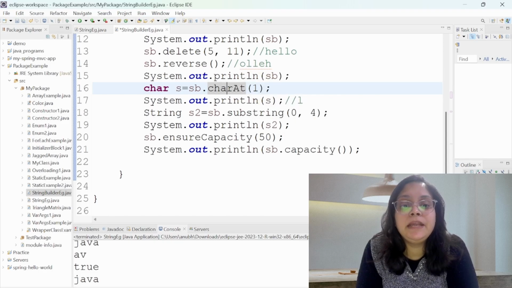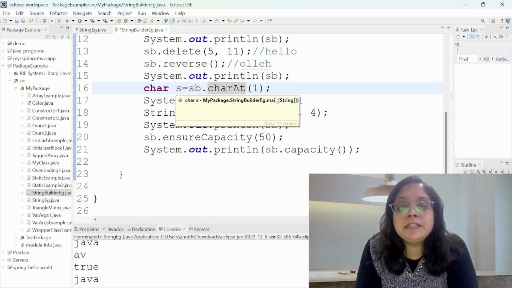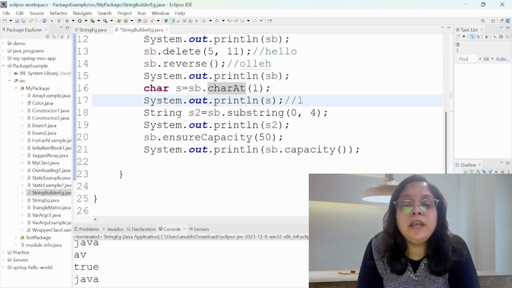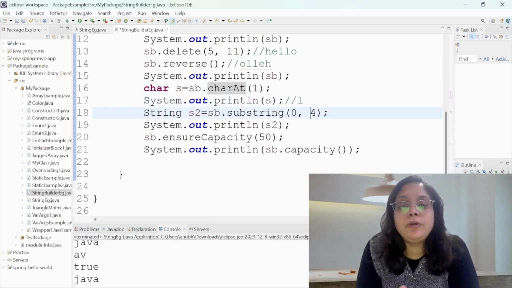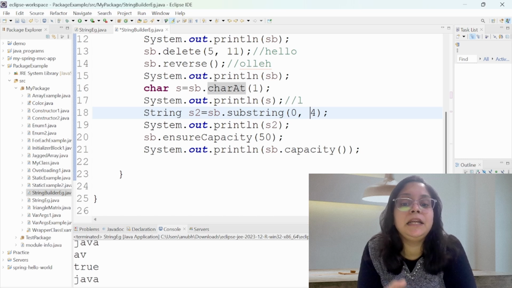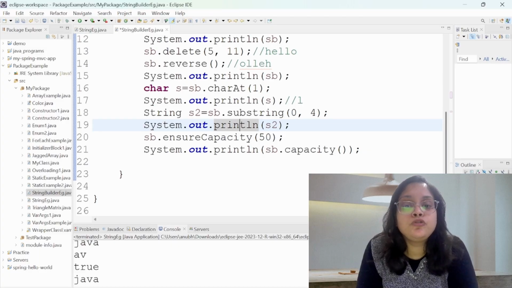So it will print L. In this variable s I am collecting that character, and here I am printing it. Again, substring you can also get with your StringBuilder class. Here you can have a starting index and it will go till the end, or you can have the starting and the ending index as well. Here it is printing the string you get from the substring.